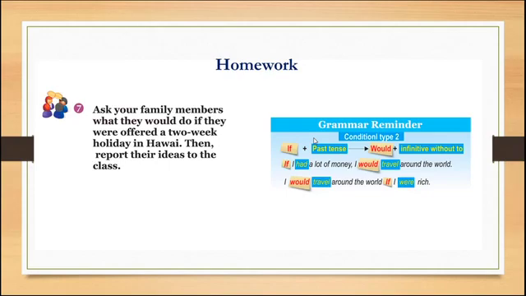So at the end of this lesson, let's review the grammatical rule for conditional type 2. As you can see, we have two clauses, the if clause and the main clause. For the if clause, we have to use the past tense, and for the main clause, we have to use would plus infinitive without to. As examples, if I had a lot of money, I would travel around the world. Or we can say also, I would travel around the world if I had a lot of money. I would travel around the world if I were rich. Or if I were rich, I would travel around the world.